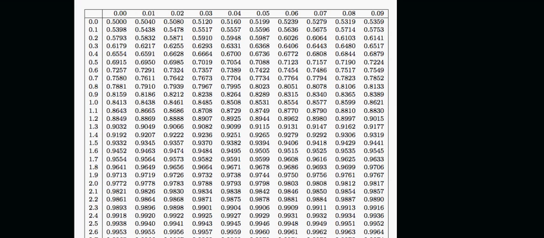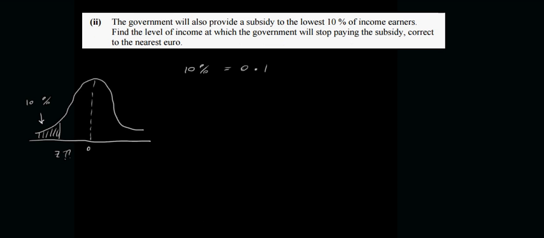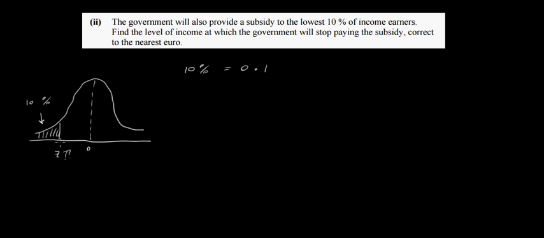And the reason for that is, remember, this is going to be a negative z value down here. This is going to be minus something here. So really, we can only look up positive values, so we have to look at the other side, the image of this part of the graph.